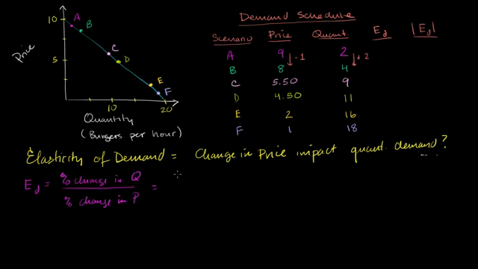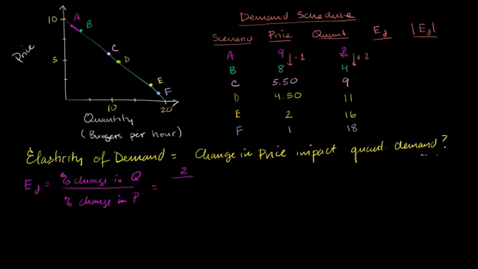It's going to be the change in quantity over some base quantity. Our change in quantity is 2, so it's going to be equal to 2 over... Now, this is a little bit unusual in how we do it, but we do it so that we get the same elasticity of demand whether we go from A to B or B to A, or essentially along this whole part of the curve. Instead of just dividing the change in quantity by our starting point, I'm going to divide the change in quantity by the average of our starting and ending points. So that's going to be 2 over...